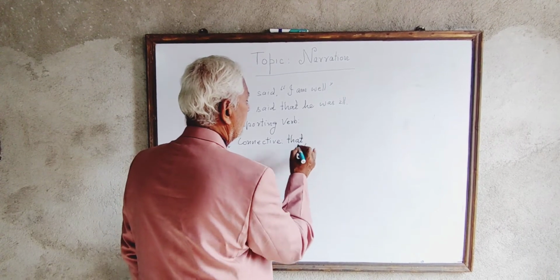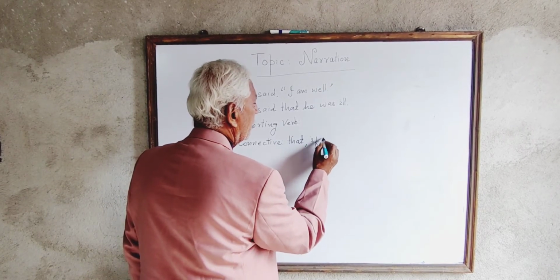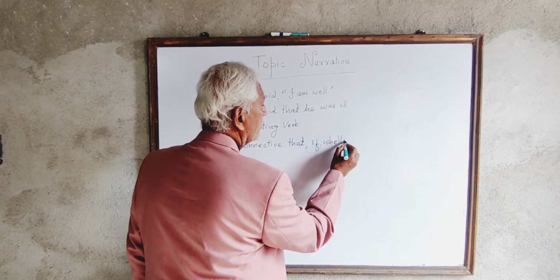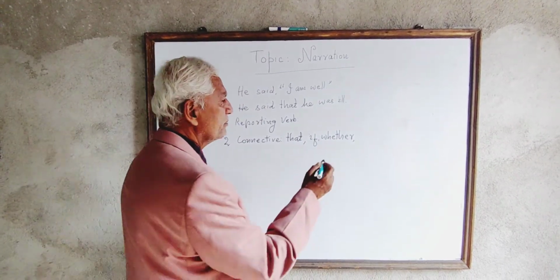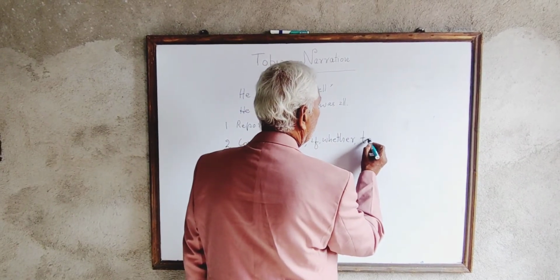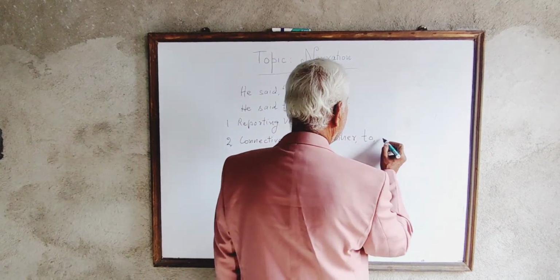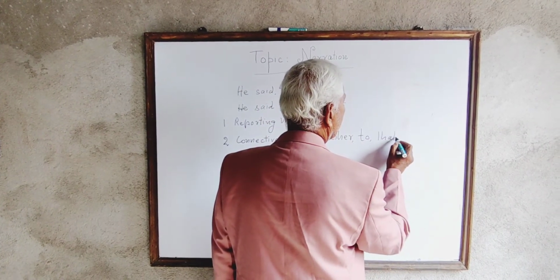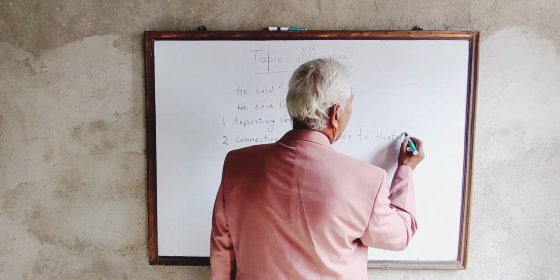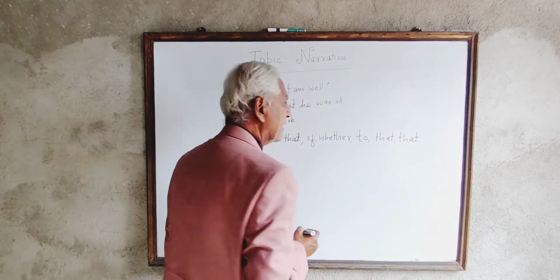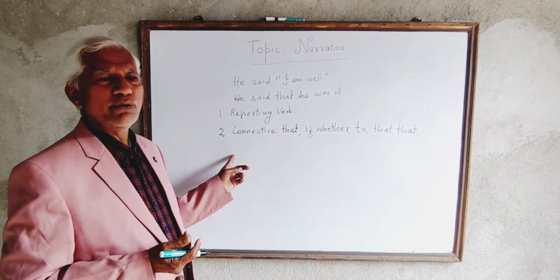In the case of an interrogative sentence, if or whether is the connective. If the sentence is imperative, to works as the connective. If the sentence is optative, that is used as connective. If the sentence is exclamatory, that is used as connective. So this is the second important change.